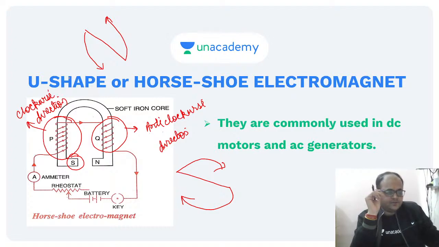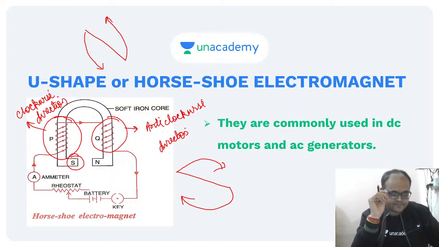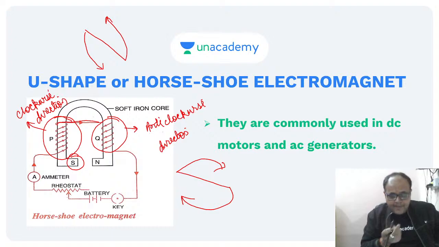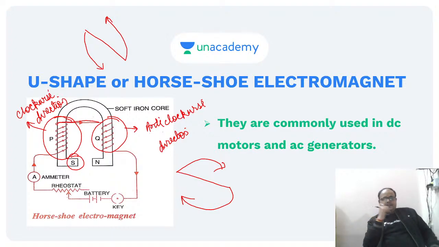This is the method to check it. And one more thing, just see that the wire comes in front from here and it goes from the back side of the second arm.